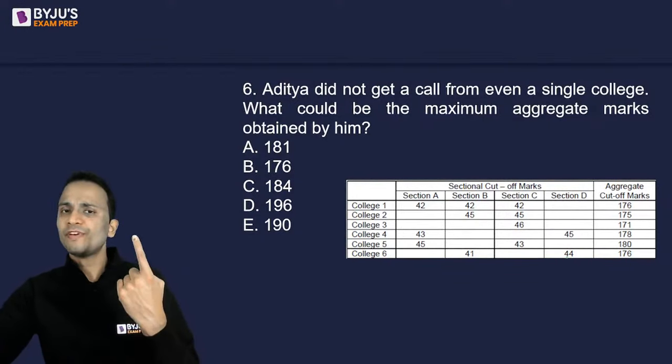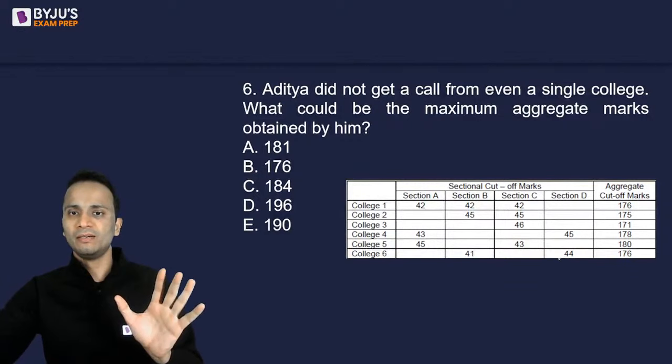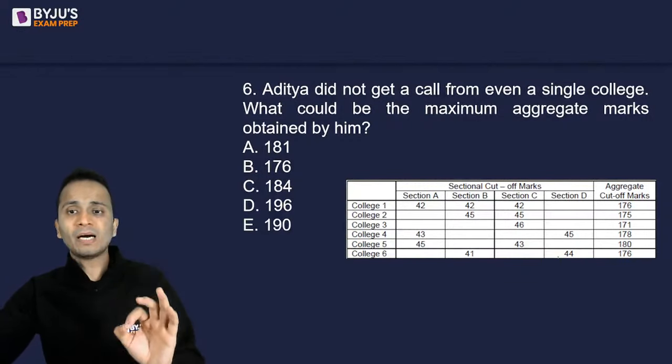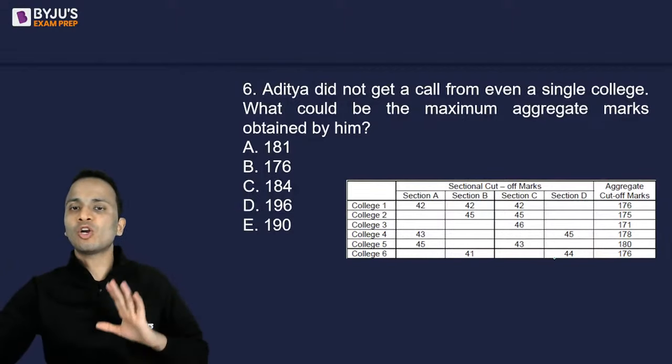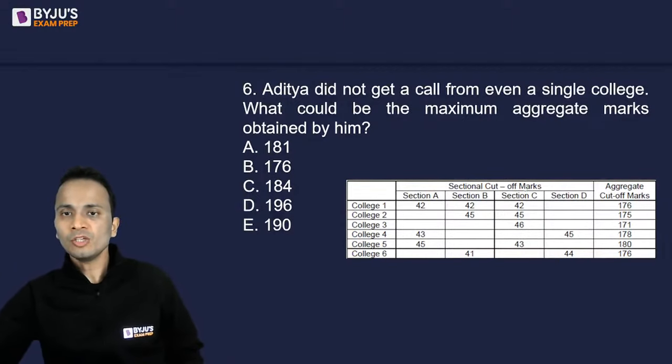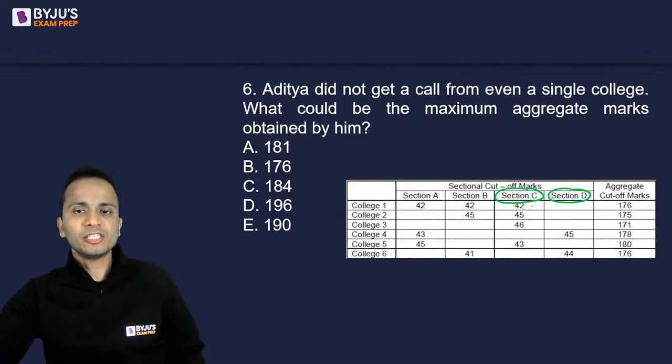Okay, so just one section will not work. So now pick up a combination of two sections that will cover all 6 colleges. So if I look at section C and section D, section C has cutoff for the first, second, third and fifth college, and section D has a cutoff for the remaining 2 colleges.